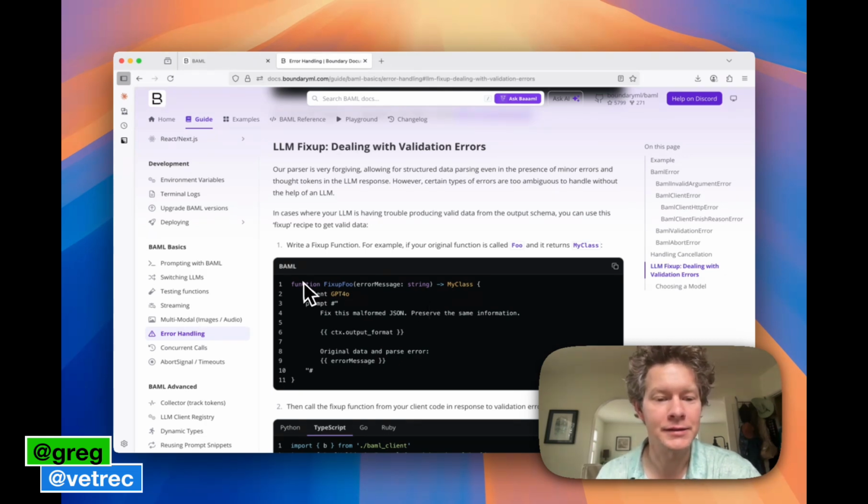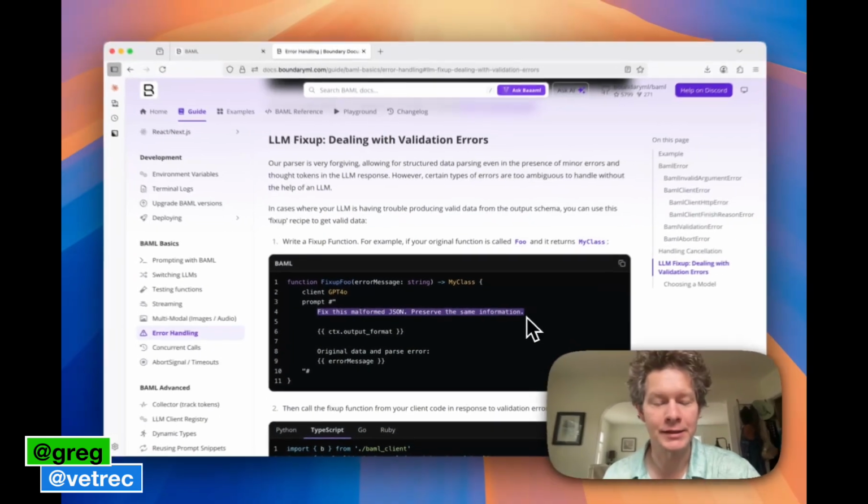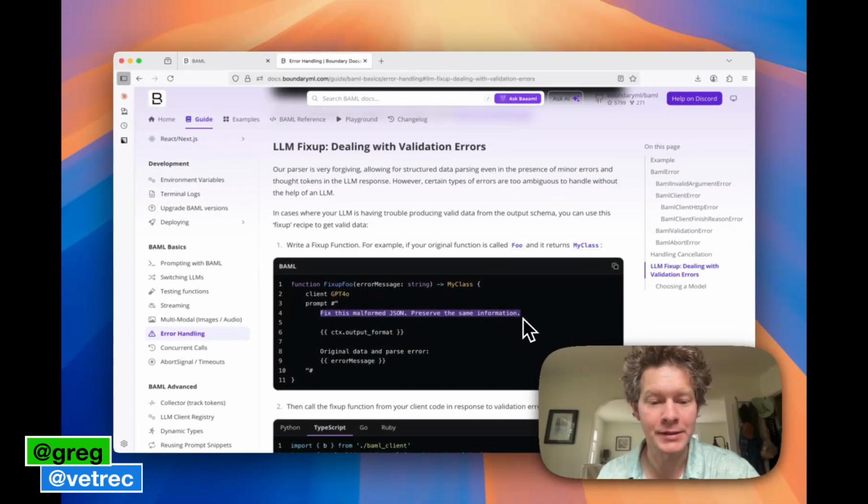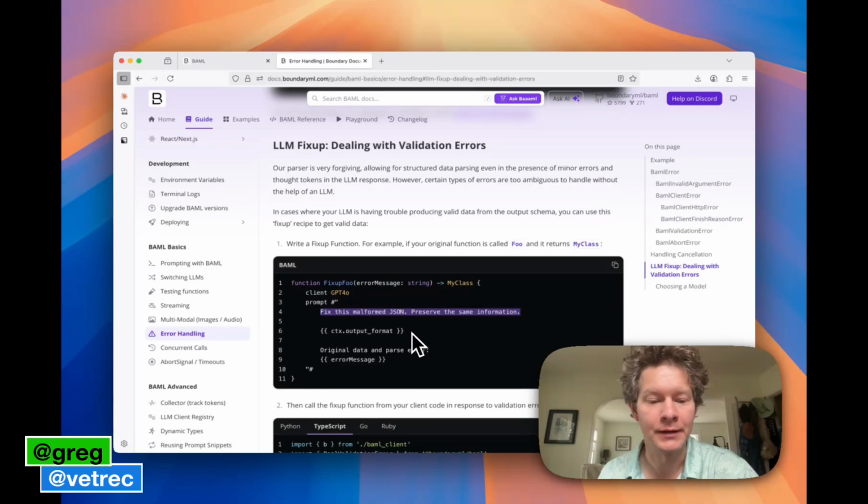The gist is like this. You write a function that takes the parse error and the original message and just tells a new LLM to fix it up. That way the LLM doesn't have to think about the semantics of its answer and the formatting at the same time, and is more likely to create a well-formatted output.